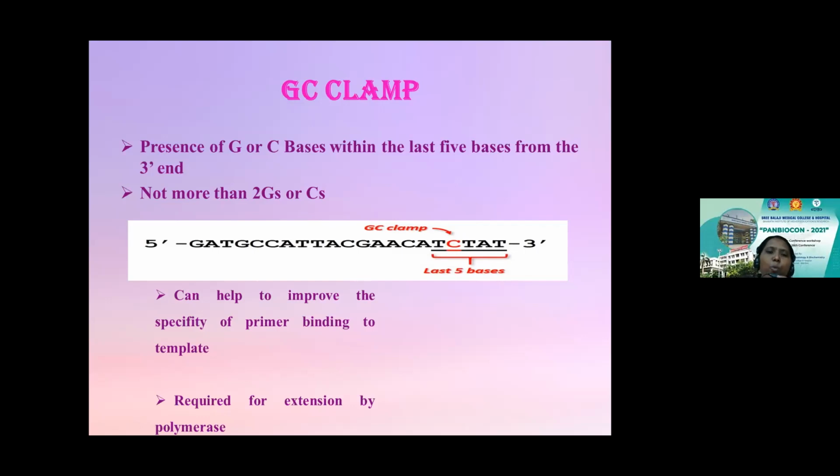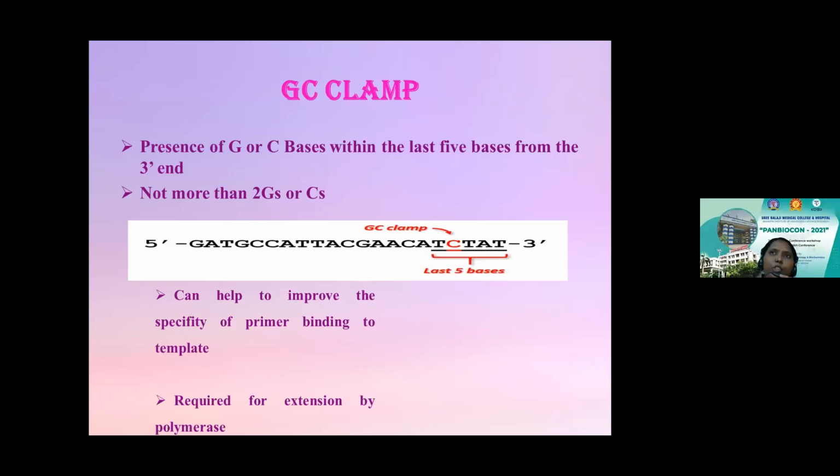There's a note you have to keep in mind. You should not have more than 2 Gs or more than 2 Cs. So ideally, you should have at least 1, and 2 is allowed, which again marks the stability of the primer. So it is very important to note this feature also. What is the reason behind it? It can efficiently help to improve the specificity of the primer binding to the template.